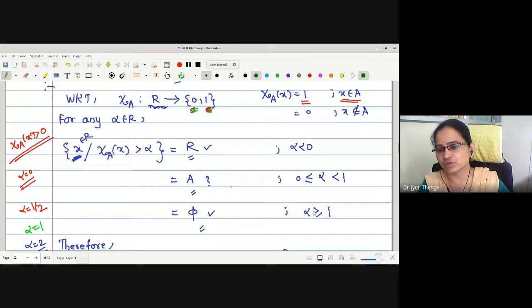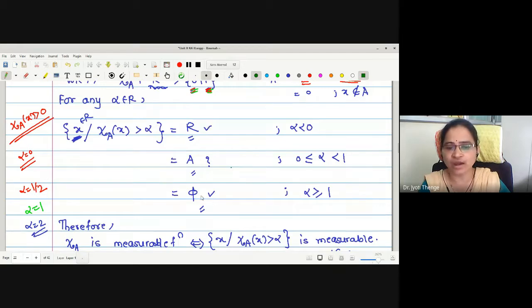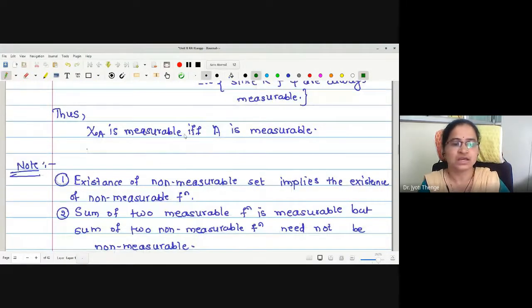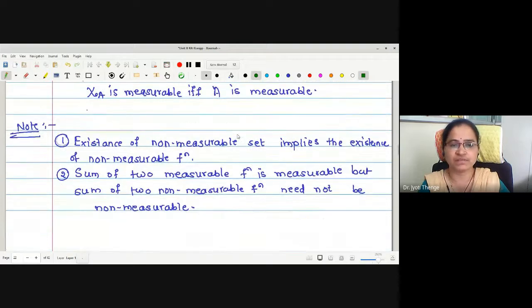For different values of alpha, we have found this set to be R, A, and phi. But we know R and phi are always measurable. Therefore, the question is about A only. One can make the statement that this set is measurable if and only if A is measurable. And that's why we have proved that chi A is measurable if and only if A is measurable.